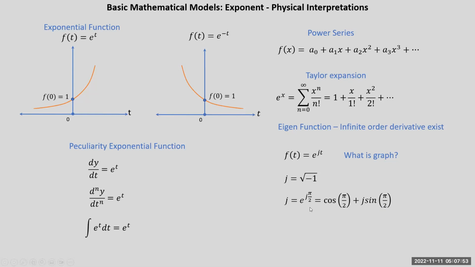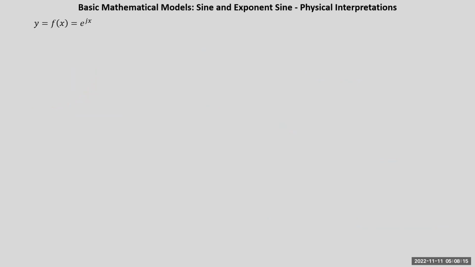But what is the physical interpretation here? So j represents a phase of pi by 2. Now let's have another interpretation of j. So j square is equal to -1. So it represents a phase of pi. Now we'll focus on the physical interpretation of e raised to jx, and we'll try to plot e raised to jx. Now how do you imagine a plot of e raised to jx? So try to imagine another representation of e raised to jx as e raised to j theta.